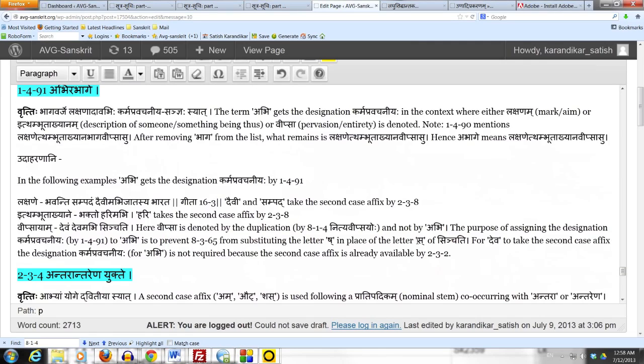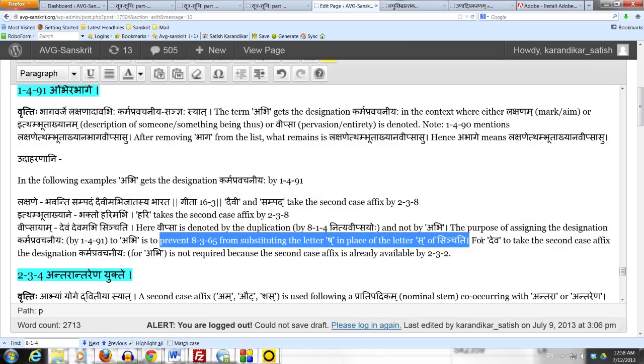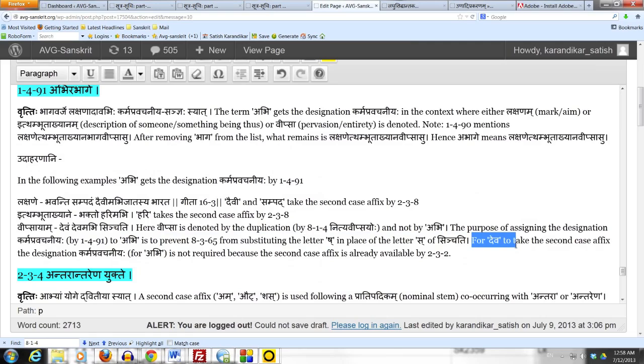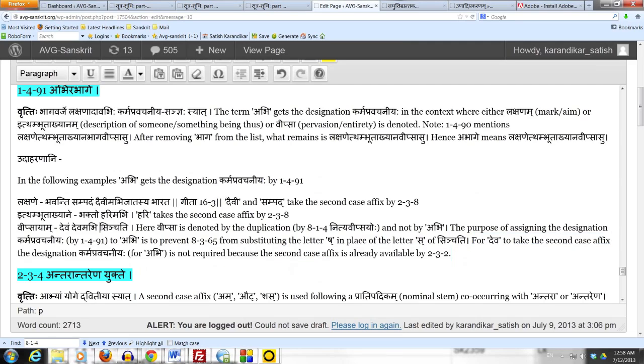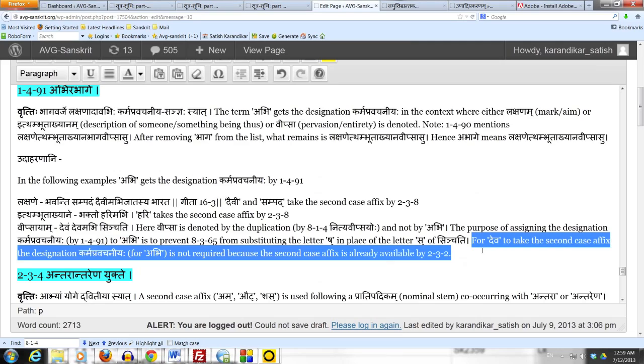So 8365 cannot apply. And a further comment here is that for Deva to take the second case affix, the designation karma pravachaniya for Abhi is not required, because the second case affix is already available by 232 Karmani Dvitiya, because the object of sprinkling is the deity. So this is the kind of peculiar situation where the purpose of assigning the Karma Pravachaniya Sanya is not for Deva to take the second case affix, but it is to stop 8365 from applying.